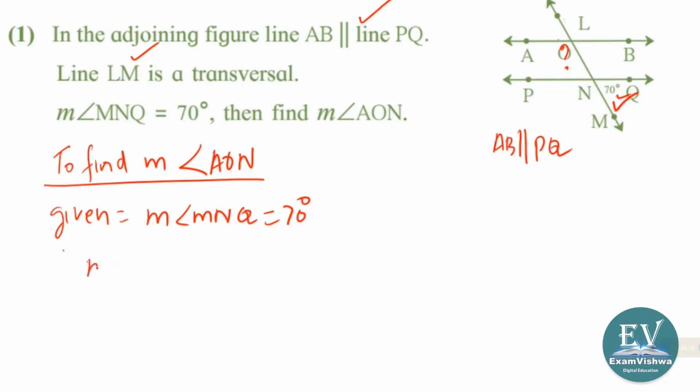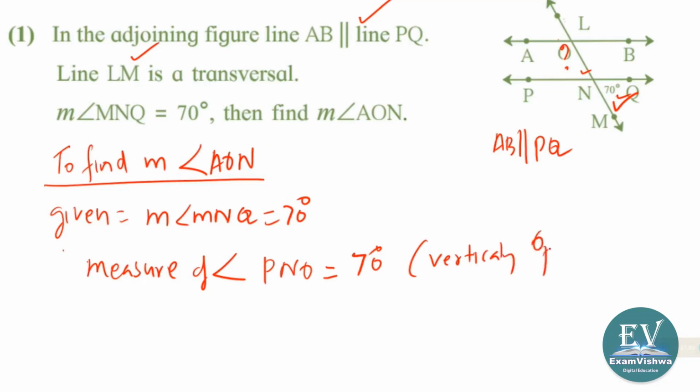Then measure of M, writing that will also work. Angle, this one. What can we say? This is M and Q and this is P and O. P and O is also equal to 70 degrees. How? Because it is a vertically opposite angle. That's why I said it will be useful. Here there are intersecting lines, right, so this will also be 70.